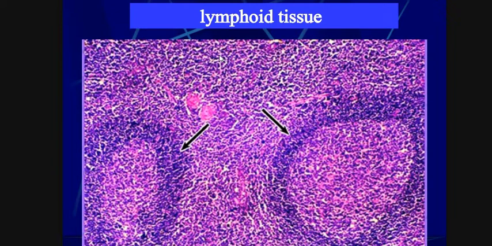If we talk about lymphoid tissue, it consists of this medulla region and this cortical region. This is clearly visible, and you can see here this is the medulla region and this is the cortex. These are the lymphoid tissues.